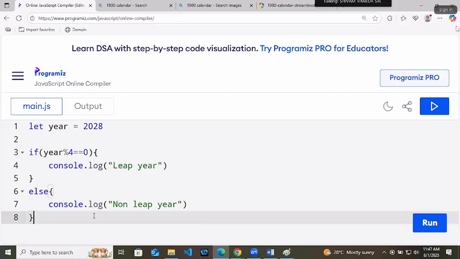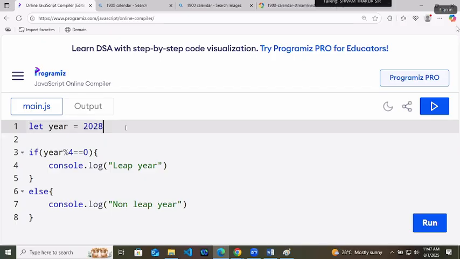This is your leap year problem. Now let's say we are in which century right now? 19th or 20th century? 20th century. 21st. This time we are not trusting my options. The next century that will come is 2100. Most of us will not be there at that time, right?